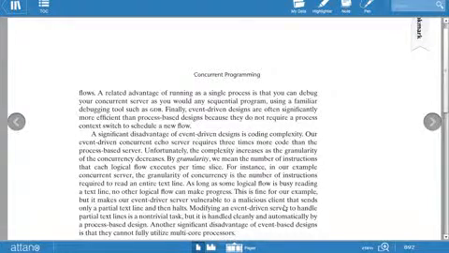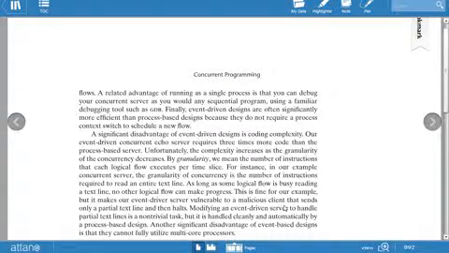Now, what are the cons of input-output multiplexing? That is, what are the limitations? A significant disadvantage of event-driven design is coding complexity. There is a high amount of coding, because there are multiple functions: one is init_pool, one is the echo function, one is the echo server. So this design has coding complexity, that is, more coding is required.